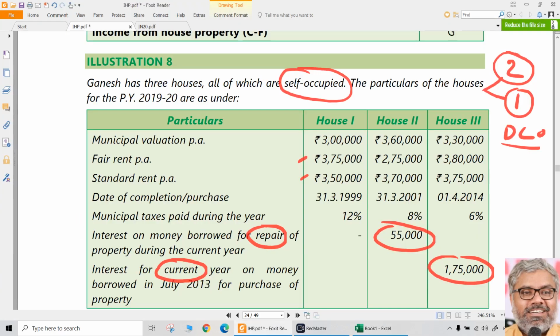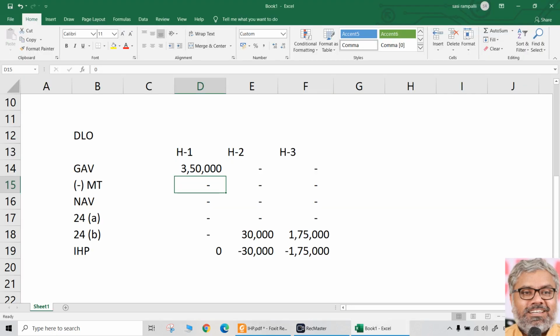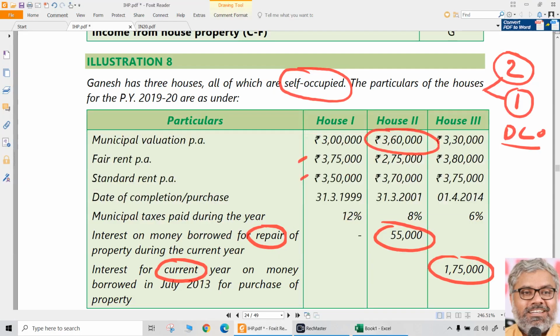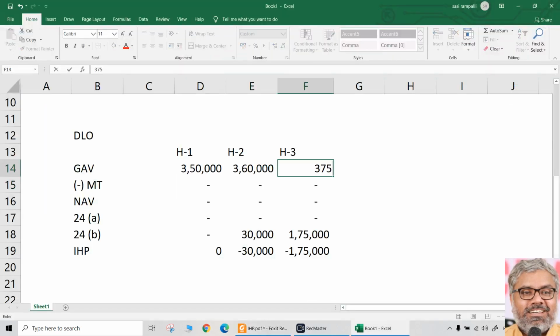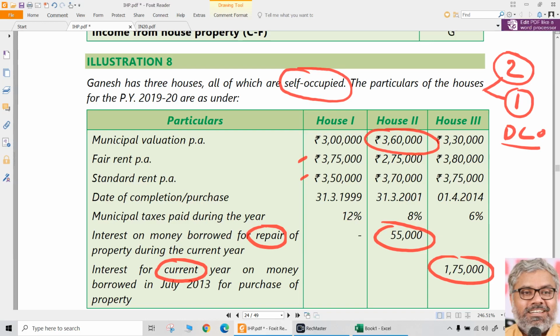That's it. No actual rent will be there, because this is reality. In reality, it is self-occupied. So nobody is going to pay any rent. Then house number 2, once again, municipal valuation 360, fair rent 275, that will be 360, and standard rent 370, and municipal valuation 360, whichever is lower. Lower is 360 only. So 3,60,000 will be the gross annual value for house number 2. House number 3, 330, 380, whichever is higher, 380. 380, 375, whichever is lower, 375. So 3,75,000 is the gross annual value for house number 3.